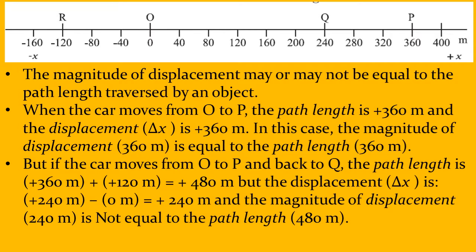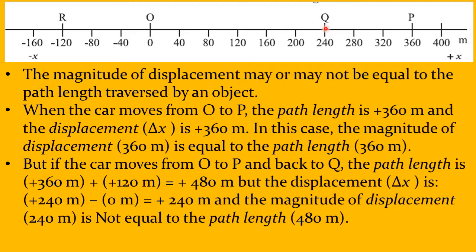Now, if the car moves from O to P and from P it moves back to Q, what is the path length? Path length is distance traveled by car, 360 in this direction and 120 here.